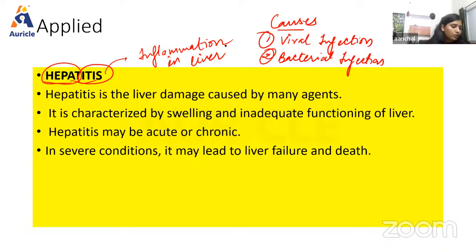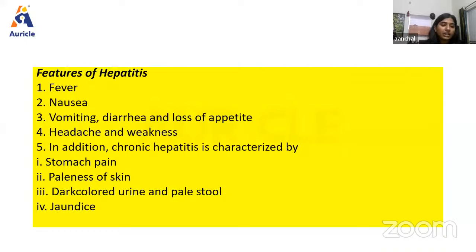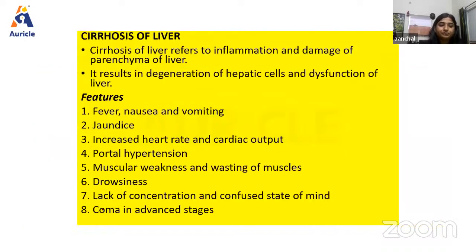Now, hepatitis is liver damage caused by many agents. It is characterized by swelling and inadequate functioning of the liver, and it can be acute or chronic. In severe conditions, it may lead to liver failure and death. Now, the features of hepatitis are fever, nausea, vomiting, headache. Chronic hepatitis can include stomach pain, paleness, dark colored urine, pale stool, and jaundice also.